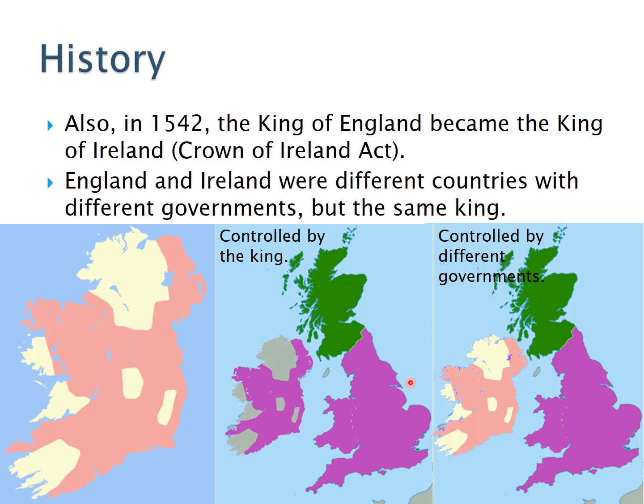England and Ireland were different countries with different governments, but the same king. So, England and Wales had the same king and the same government, but England and Ireland had the same king but different governments.